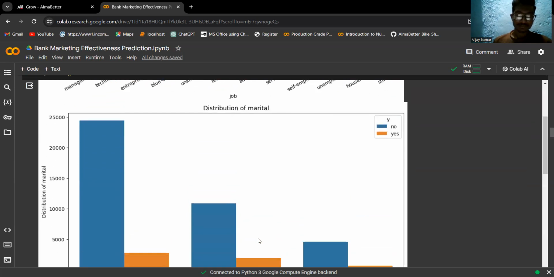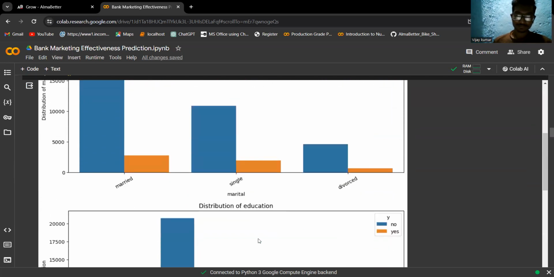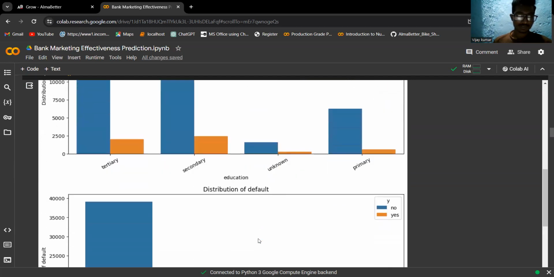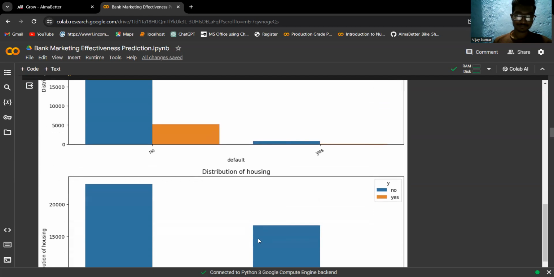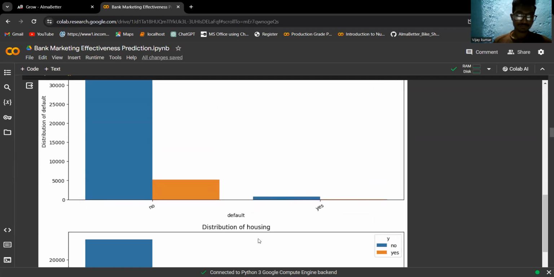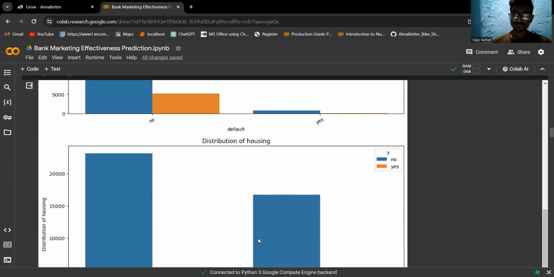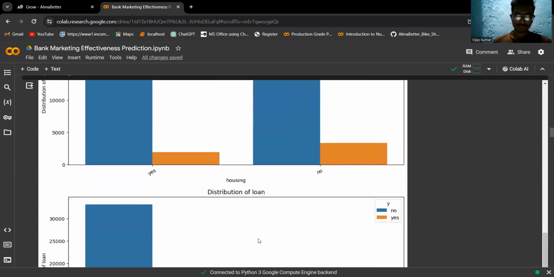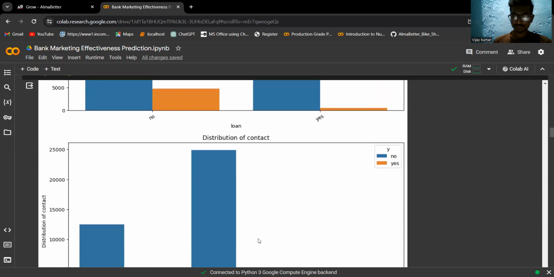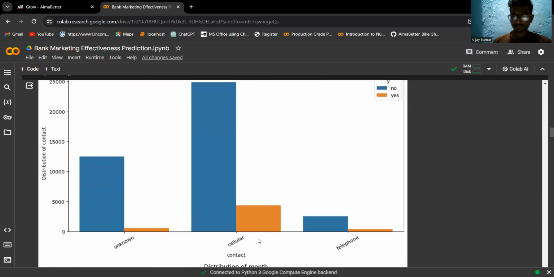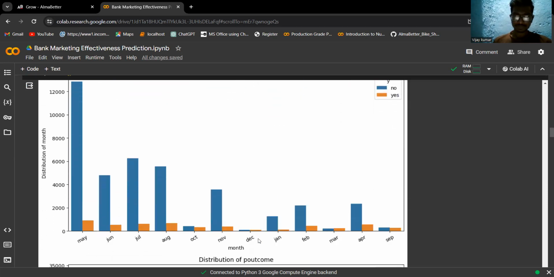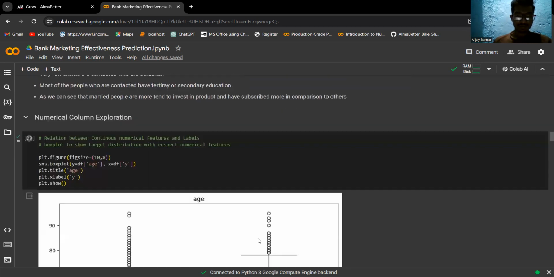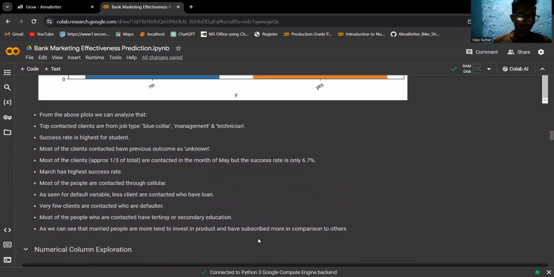This is for marital. This is for education. This is for default. Housing, loan, cellular. This is our data.